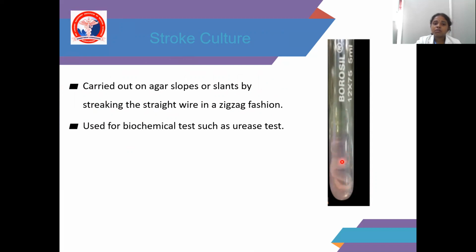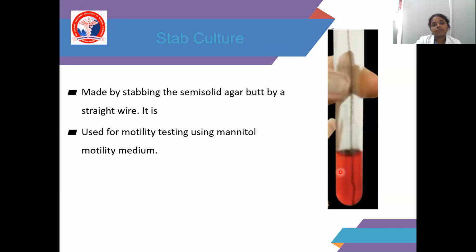It is used for biochemical tests such as the TSI test. Here in a test tube we are showing the TSI media. So the stroke method is done in a zigzag fashion with a straight loop.